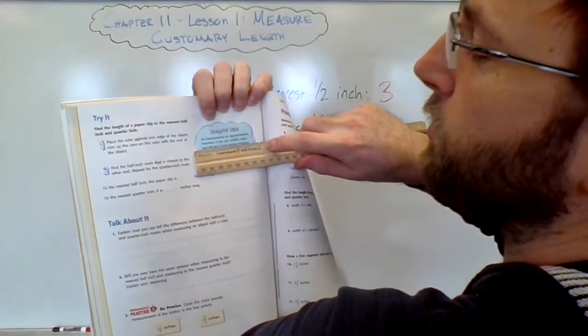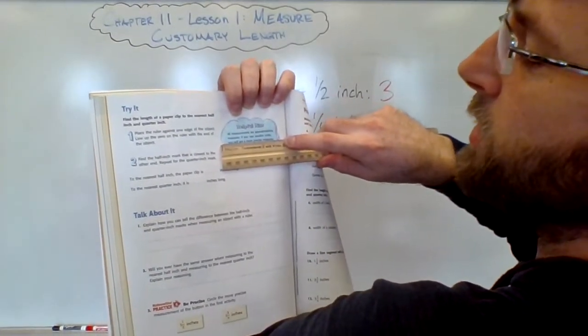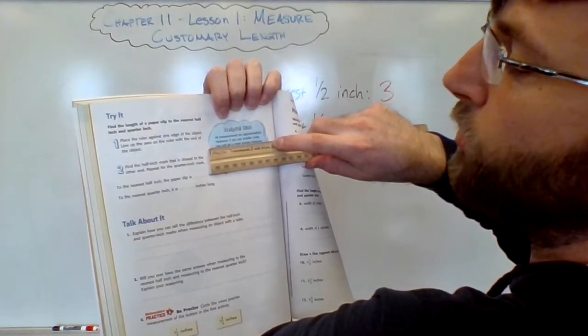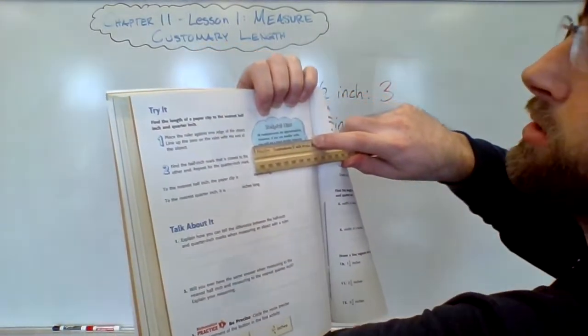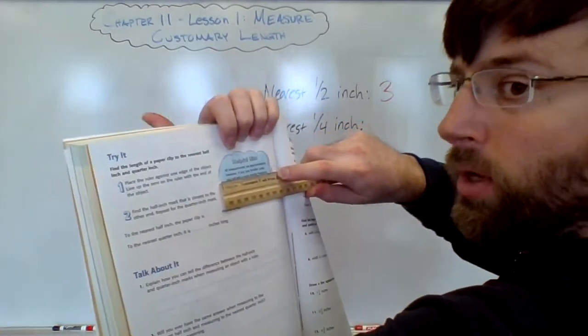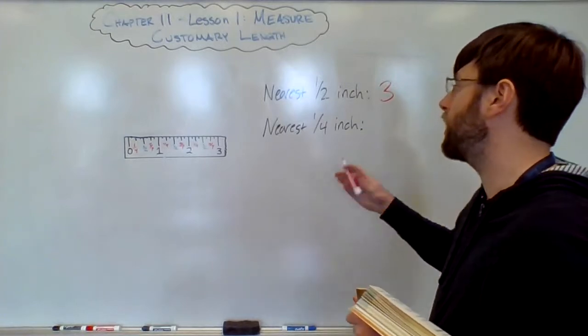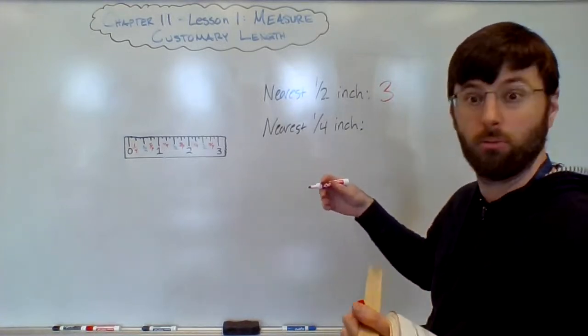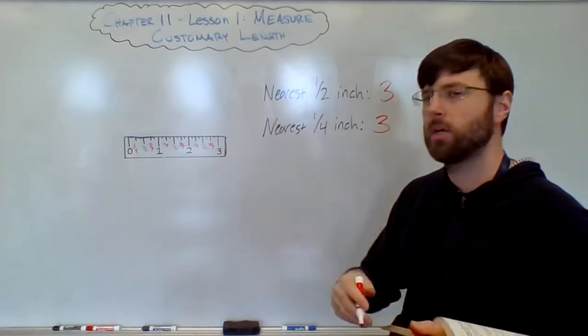So I've got it lined up there. Again, it's very close to 3, but I have to ask myself, is it closer to 2 3/4 or is it closer to 3? If I look carefully, I should see it is closer to 3 than 2 3/4. So my answer for measuring the helpful hint bubble to the nearest quarter inch is also 3.